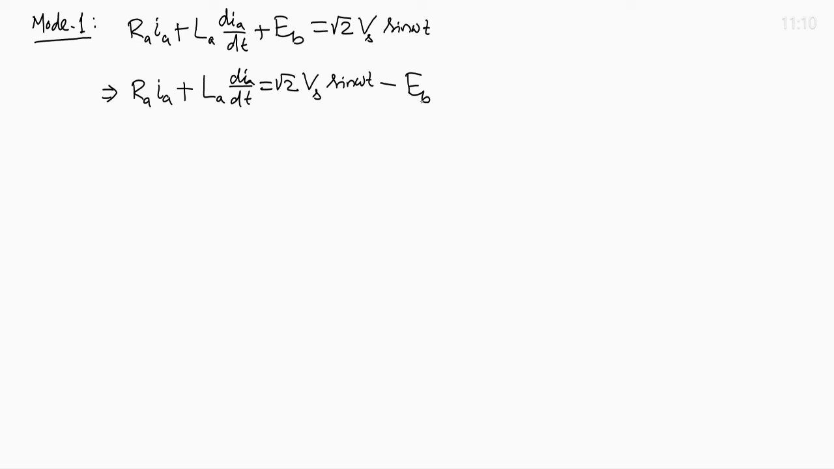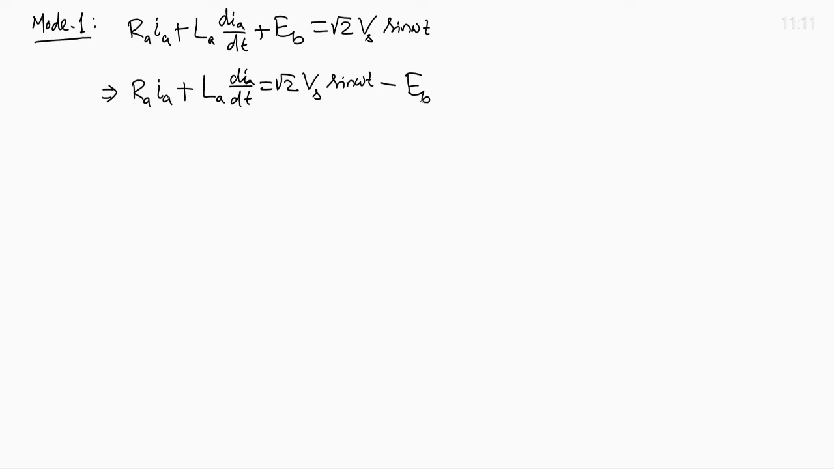So, how to solve this differential equation? You see, the left hand side indicates an RL circuit, resistance is R_A, inductance is L_A, and the right hand side indicates there are two sources, one sinusoidal AC source and one DC source, minus E_B. And because this is simply an RL circuit, only R and L are there, so we can apply the superposition principle.